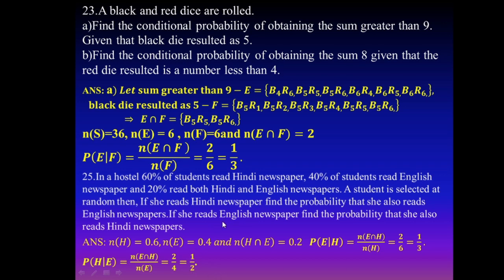And if she reads an English newspaper, what is the probability that she also reads a Hindi newspaper? That is the conditional probability: N of E intersection H divided by N of E, that is 2 by 4, which is 1 by 2. These are very simple problems, asked as 1, 2 or 3 mark questions. Thank you.